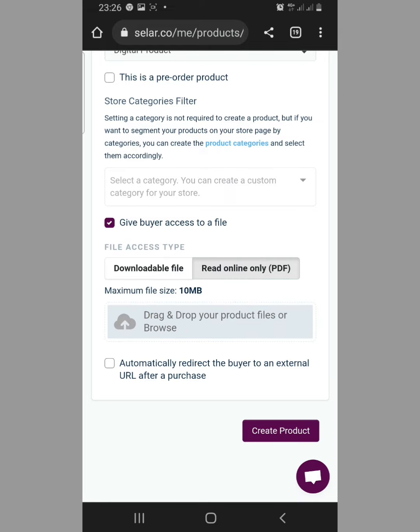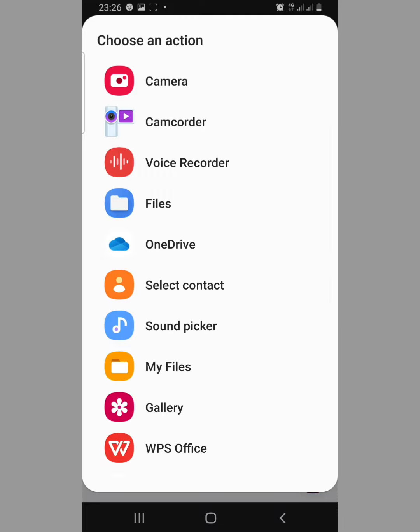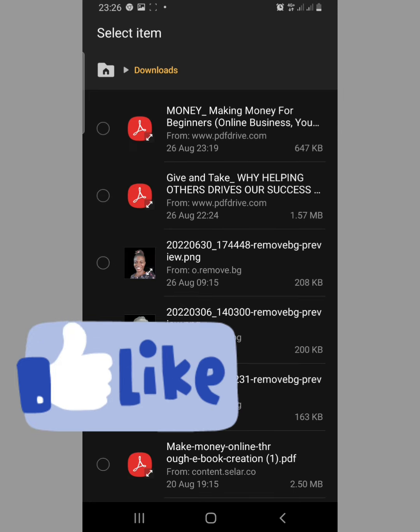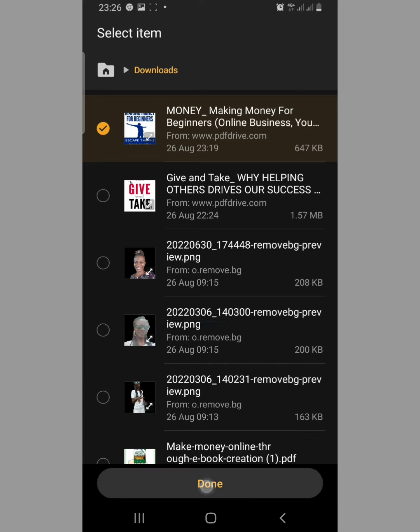Now let me upload my file. Let me allow them access to download it because they have paid for it. So I'll allow them to download the file. I'll now come down here and select drag and drop your product files, or you browse. So let me browse. I browse. It is actually a document, so I browse for it. Done. And I upload it there.